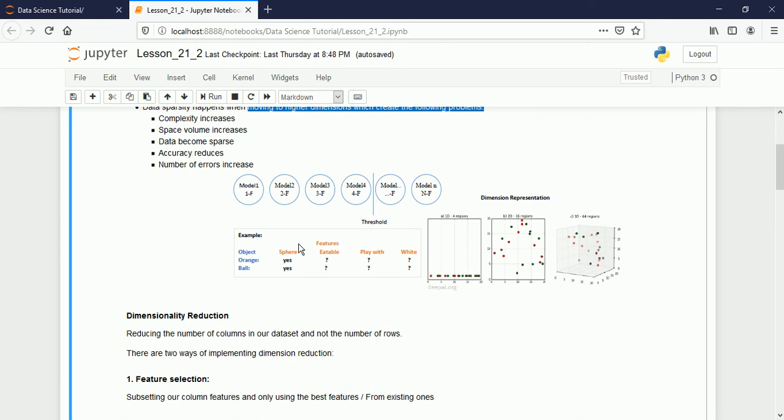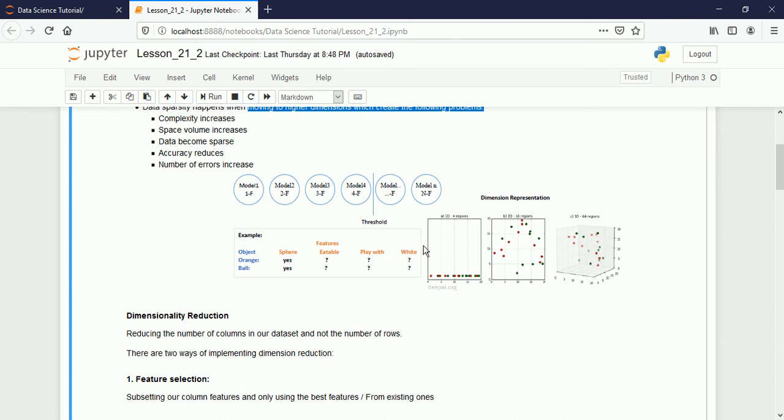The first feature is sphere. We check whether the ball is a sphere or not. Yes, the ball is a sphere. Let's see if the ball is eatable or not. No, the ball is not eatable. So this was yes, this is no. Whether we can play with it or not, yes, we can play with it. So this is also yes.